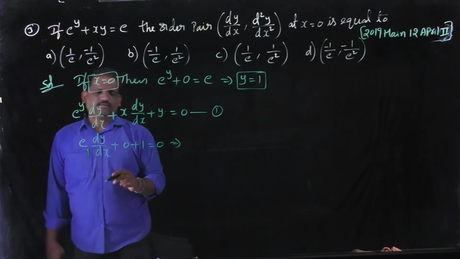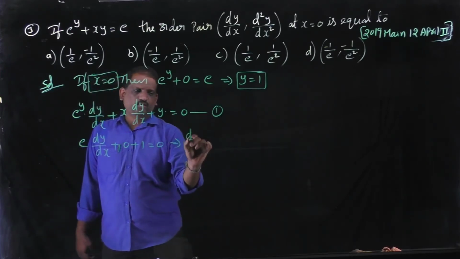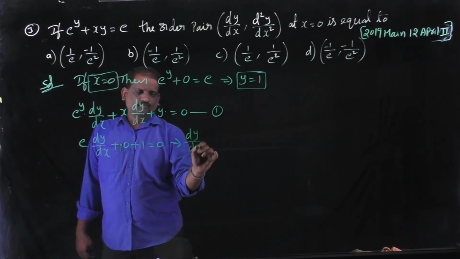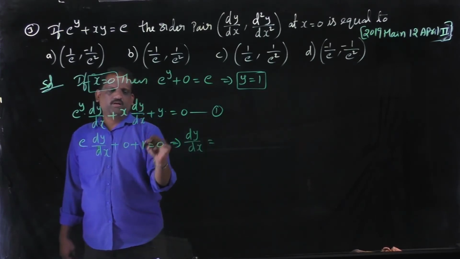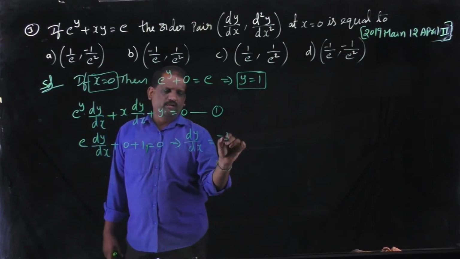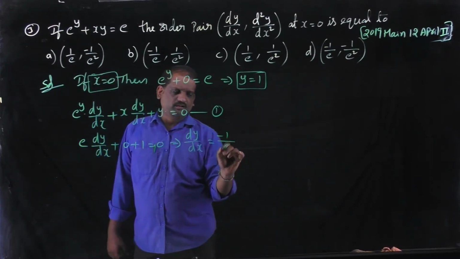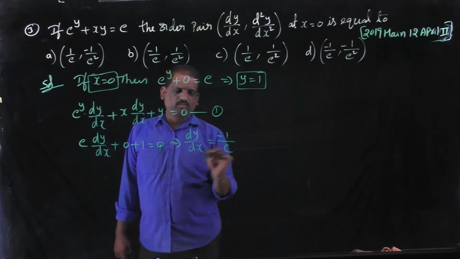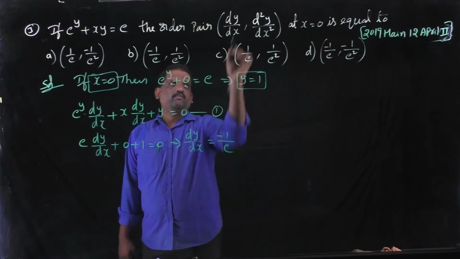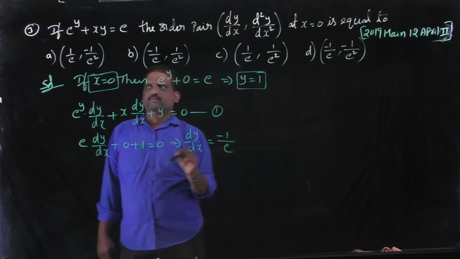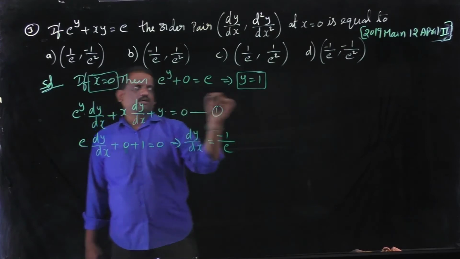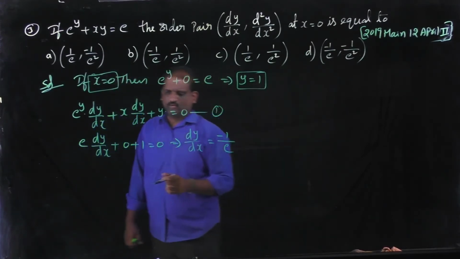That implies dy by dx is equal to, 1 comes to the RHS, that becomes minus 1 by e. Then the value of dy by dx is minus 1 by e. Then option B or option D, any one is true.